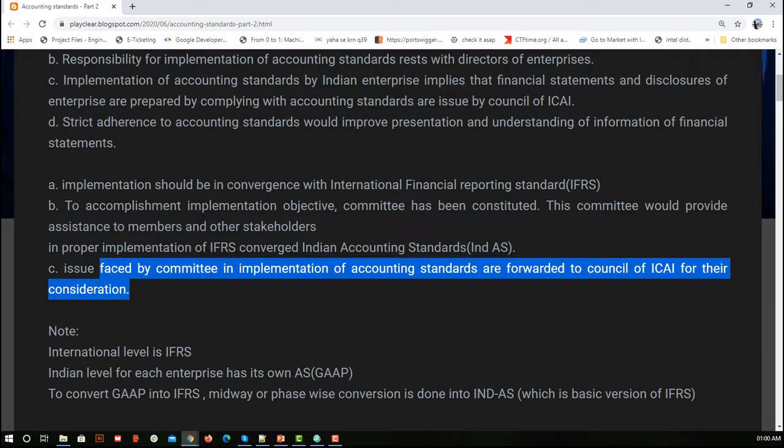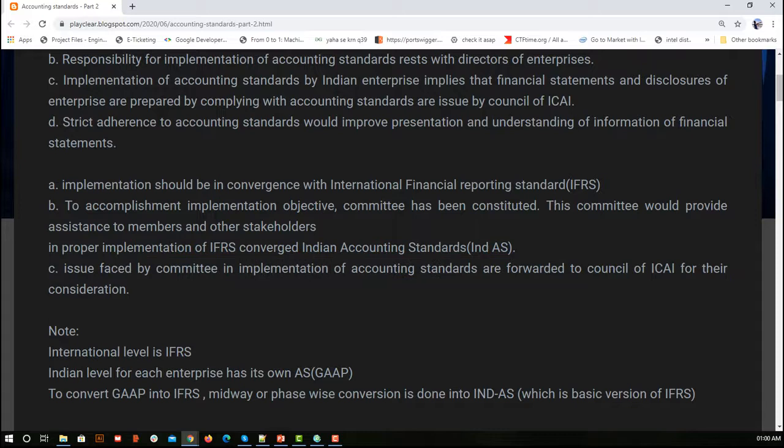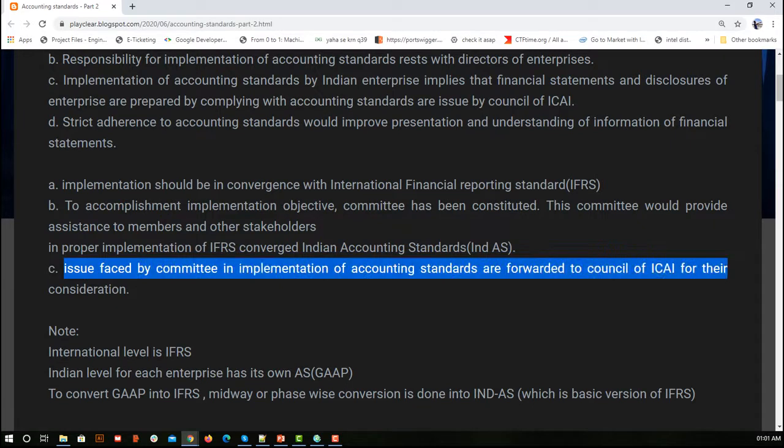And even if this specially made committee, which is meant for resolving issues, is not able to solve the issue, then they will move to their parent body, which is nothing but ICAI. So you can see here, issues faced by the committee move to ICAI.